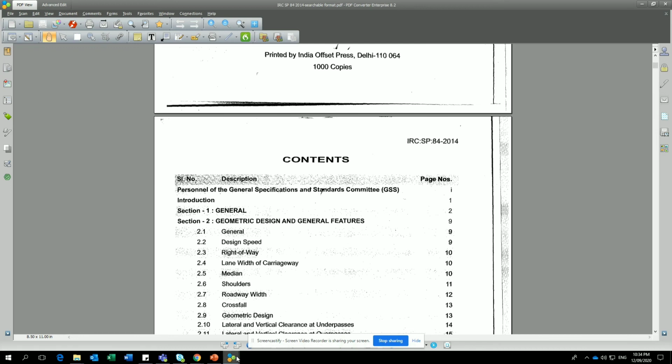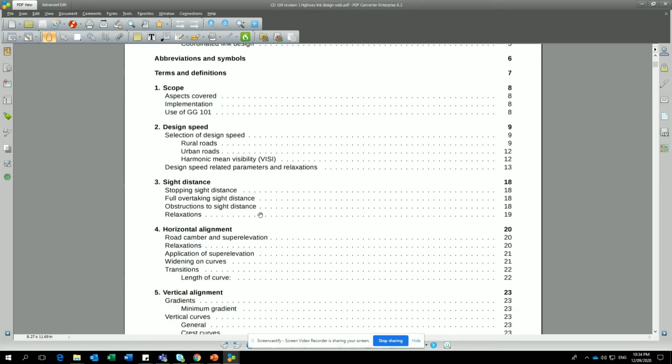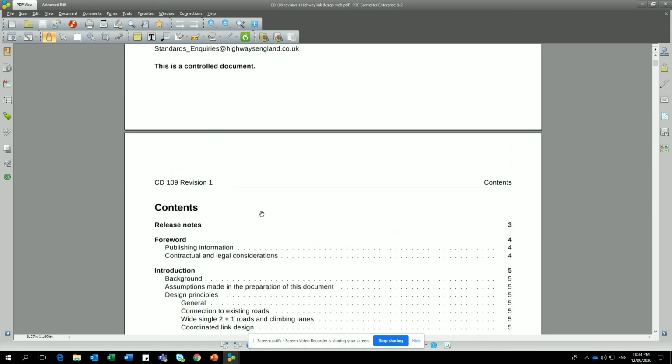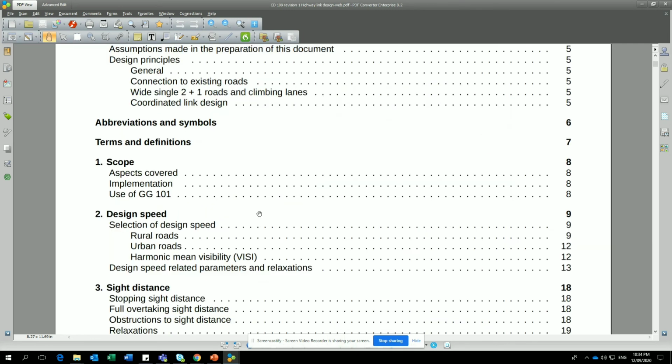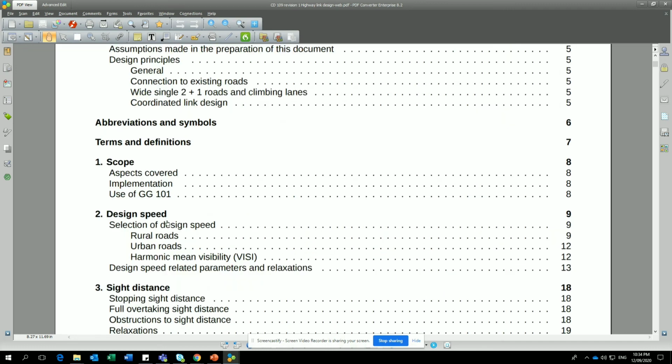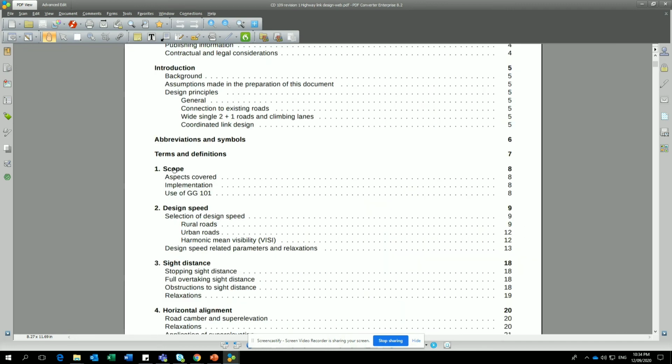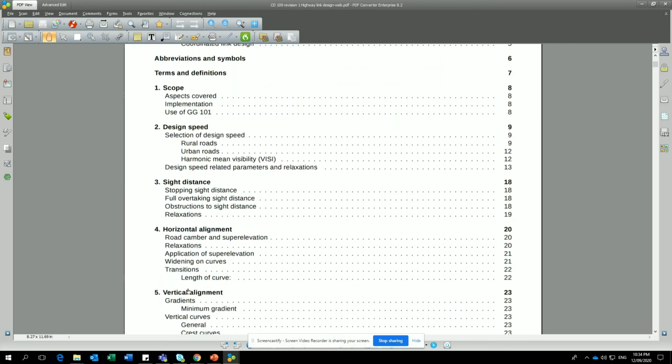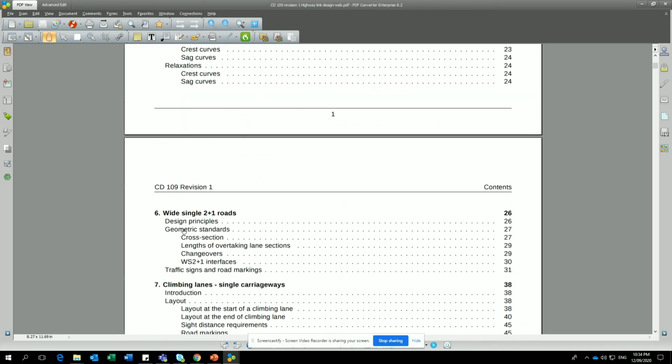Now similarly we'll go to CD 109. This is the UK DMRB code, Design Manual for Roads and Bridges. Here, first the scope and design speed, sight distance, horizontal, vertical, up to here is enough.